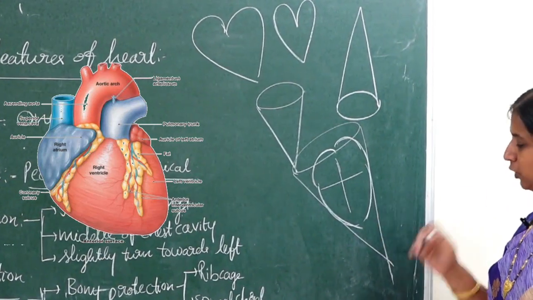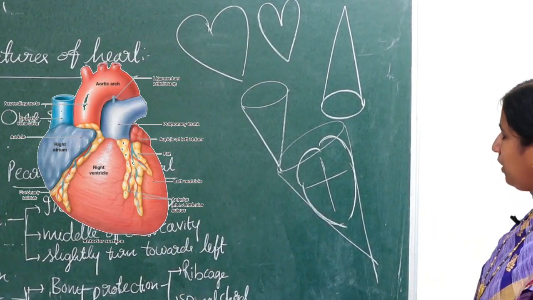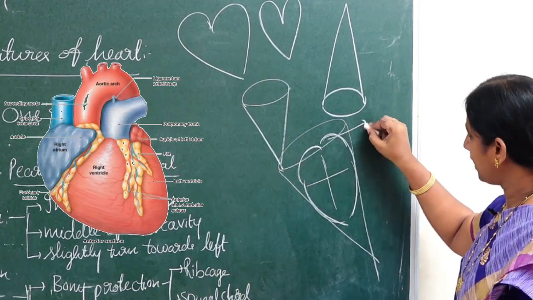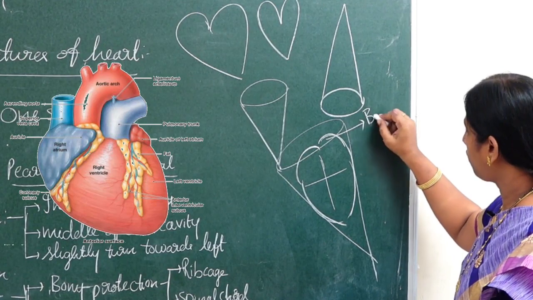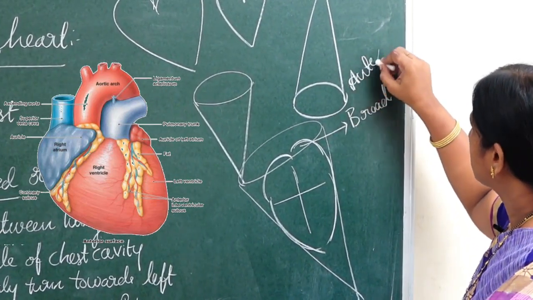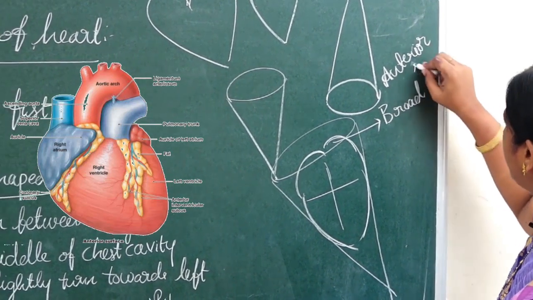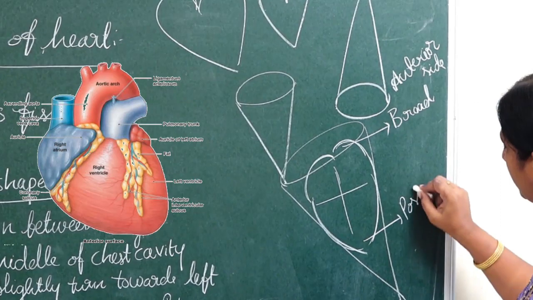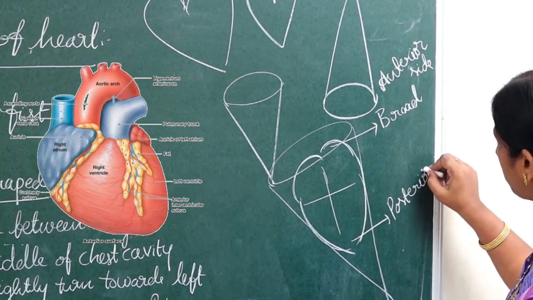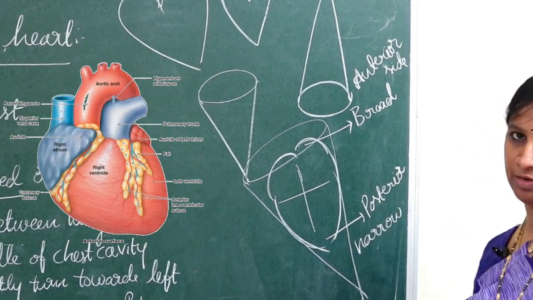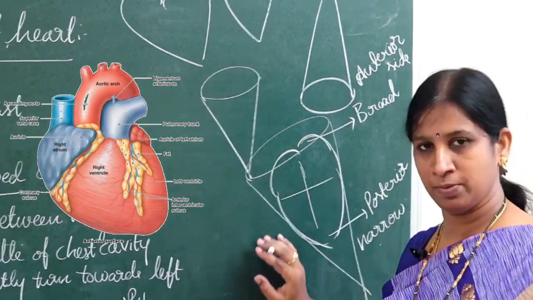What you have to remember here is that the anterior side is very broad, whereas the posterior side is very narrow. Everybody has to remember this point well.